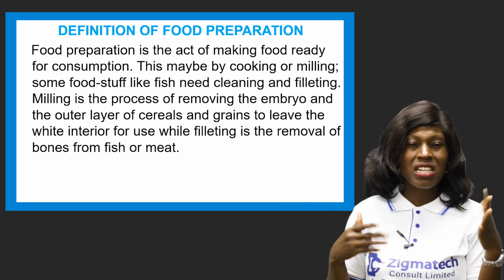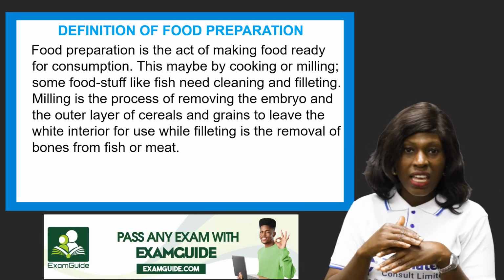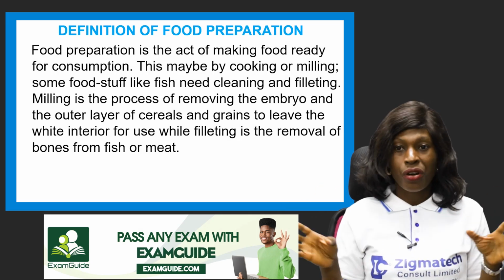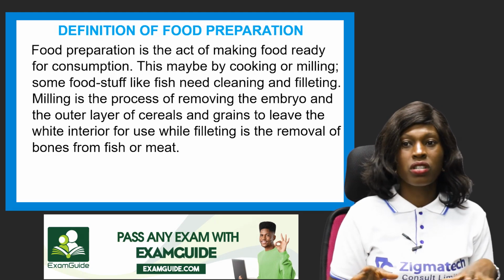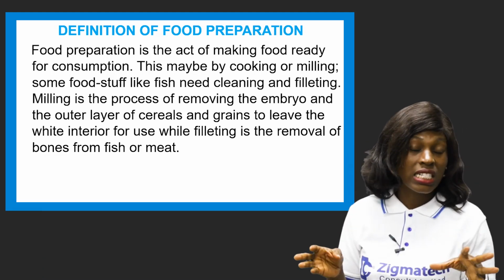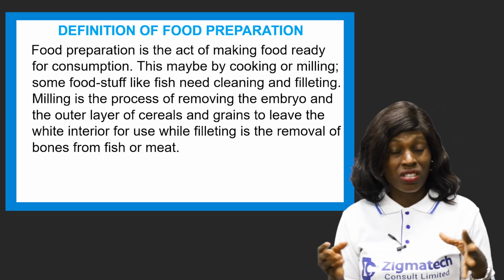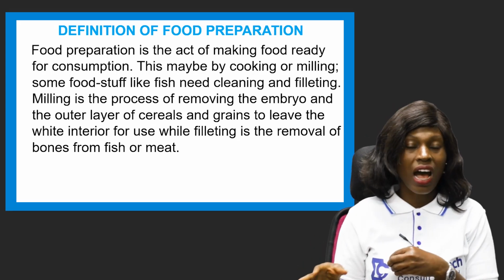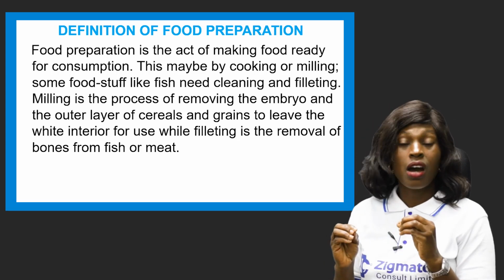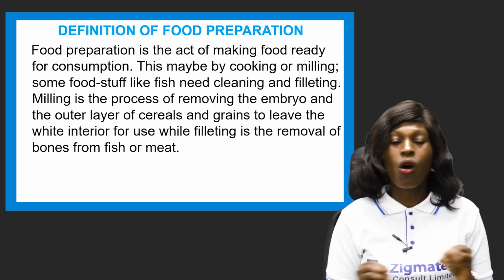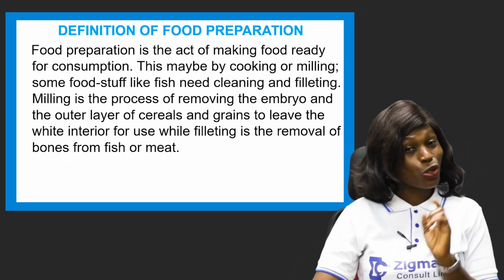Now when it comes to milling, your cereals and all of that, that process whereby you have to remove the embryos and the outer layers to get your cereals, all of these are food preparation to get it healthy for you to do what? To eat. Taking the bones out. Maybe you want to make fillet or your steak, you have to take the bones out and see that you have your meat or fish free from bones. All of these are processes whereby you're preparing food. I'm sure you know that now.